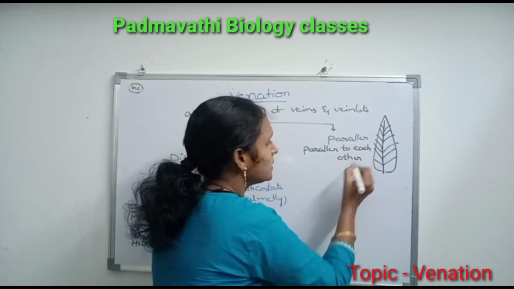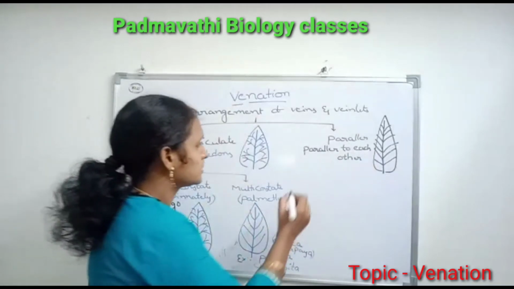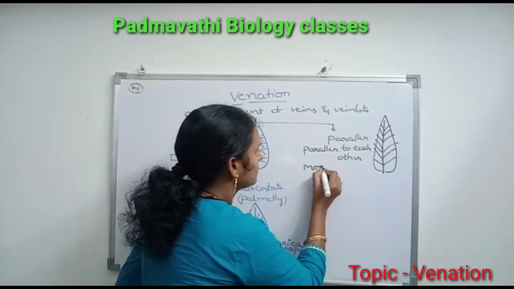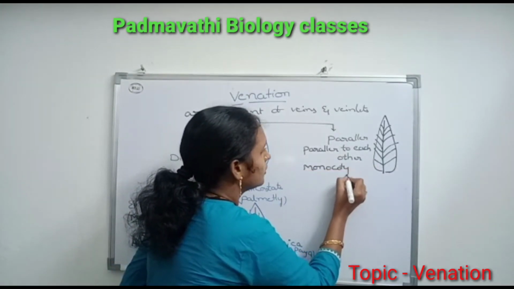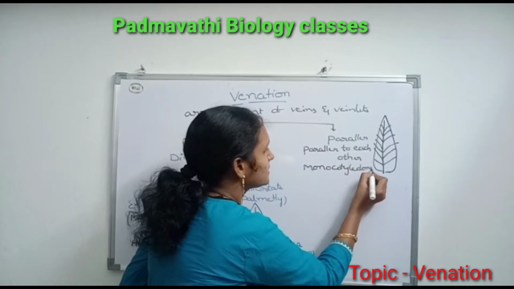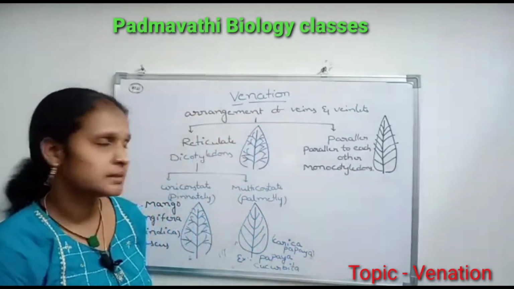This type of venation is found in monocots or monocotyledons. Monocotyledons means rice and grass families.